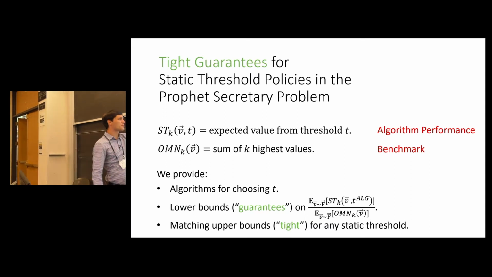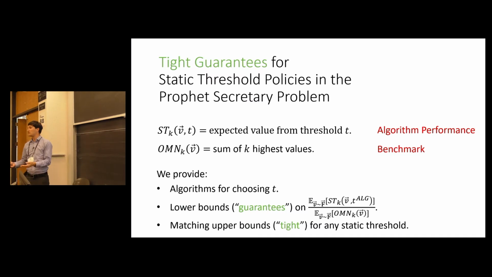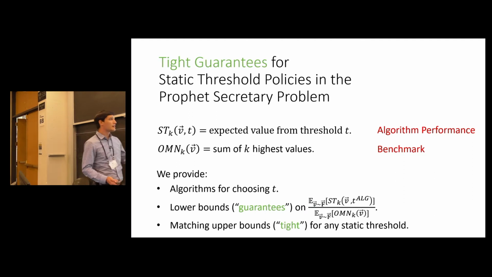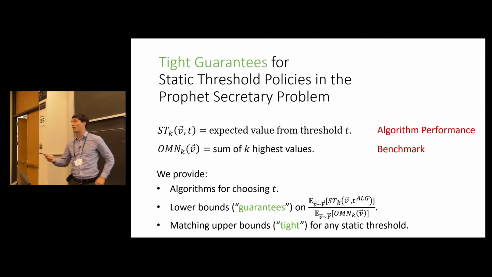So this is the performance of my algorithm if I set a fixed threshold t. This, on the other hand, is the performance that I would get if I could perfectly predict or know the values and just take the k highest of them. I'm going to call this the omniscient benchmark. And so the natural paradigm that people in this field study is what fraction of the omniscient benchmark can I obtain with a well-chosen value of t?